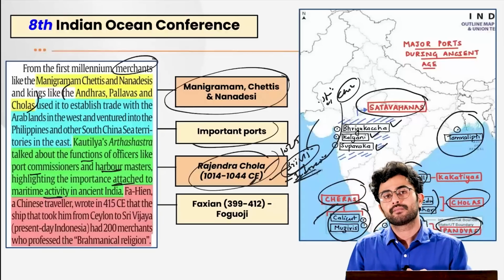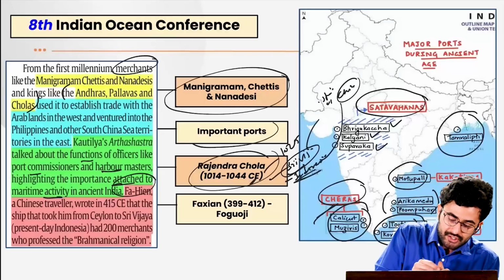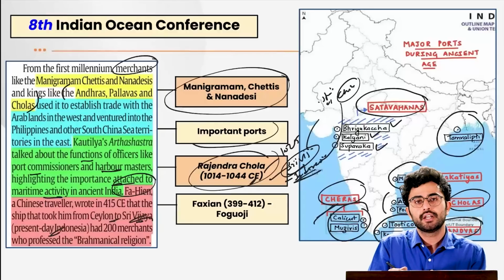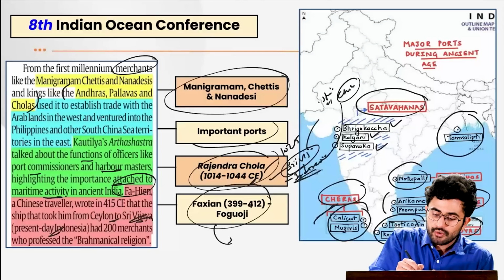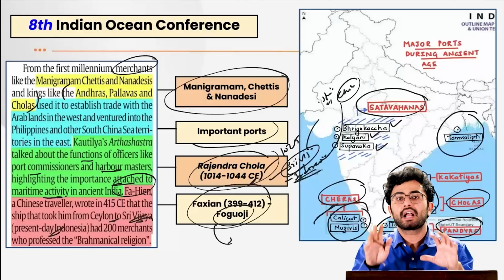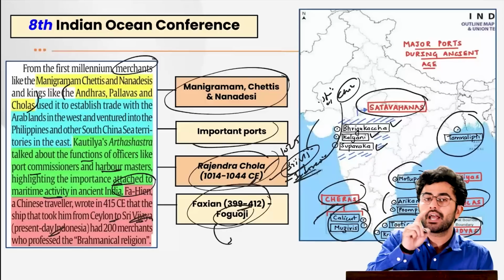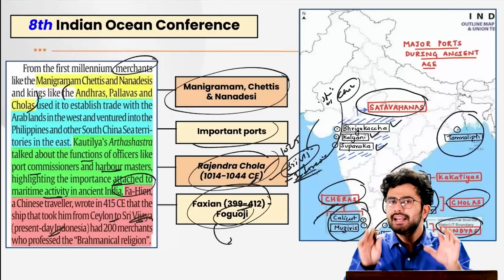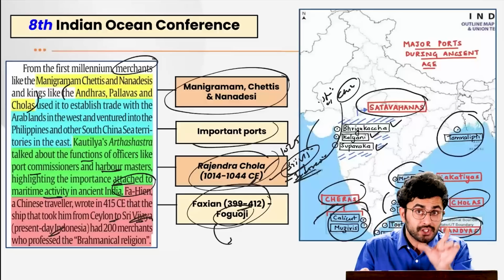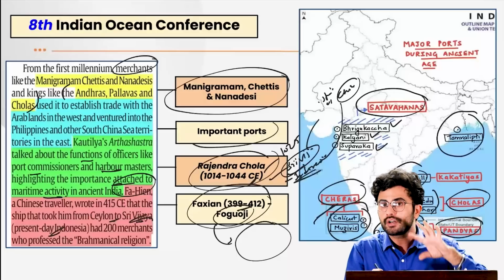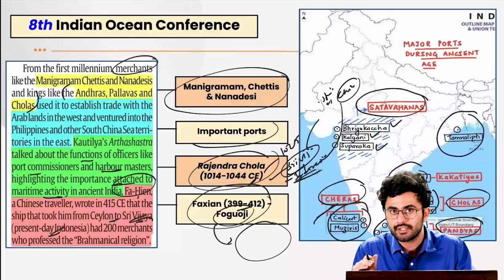Then the article also talks about Faxian's description of Ceylon, that is basically Sri Lanka, to Sri Vijaya, that is Indonesia. Faxian actually wrote a book called Fo-guo-ji, or the Record of Buddhist Kingdoms, and he came to our country from the year 399 to 412. Can any one of you tell me which Gupta ruler was actually ruling at this time period when Faxian came to our country?